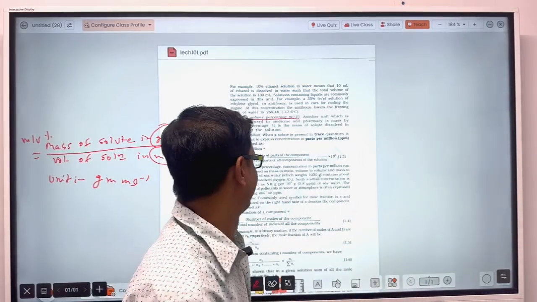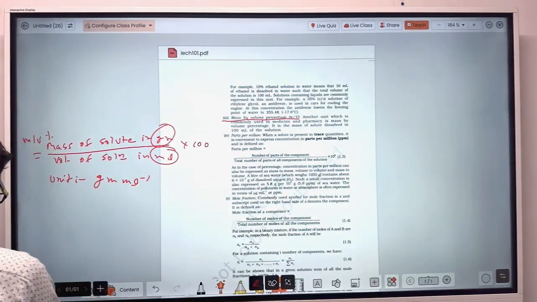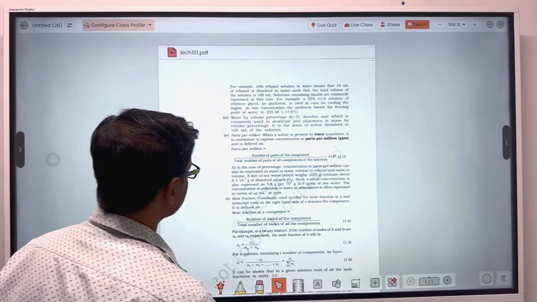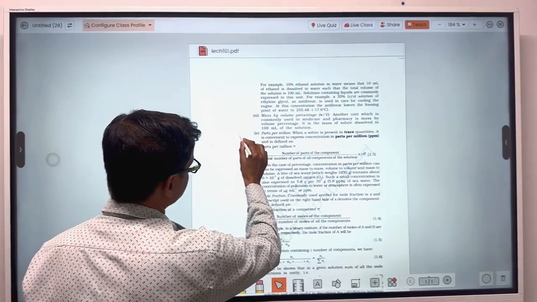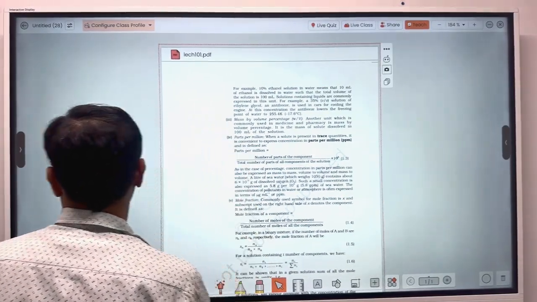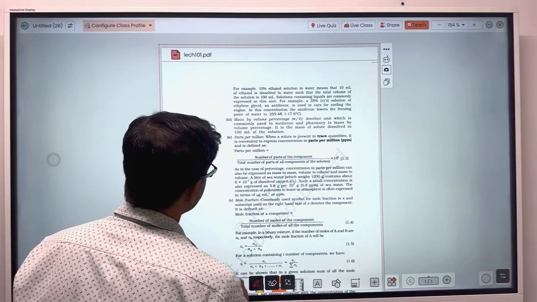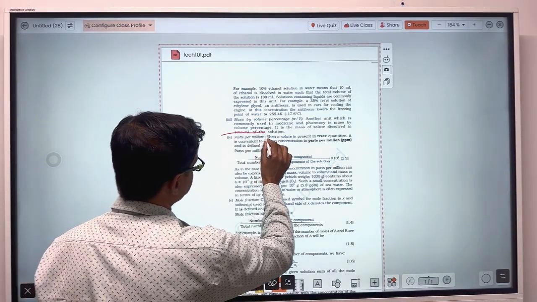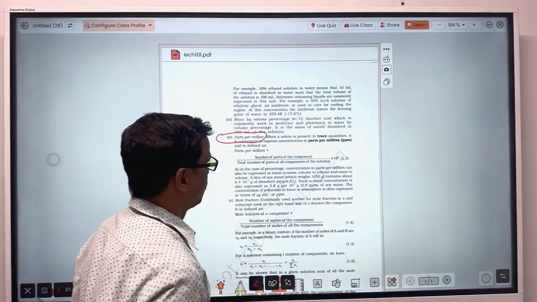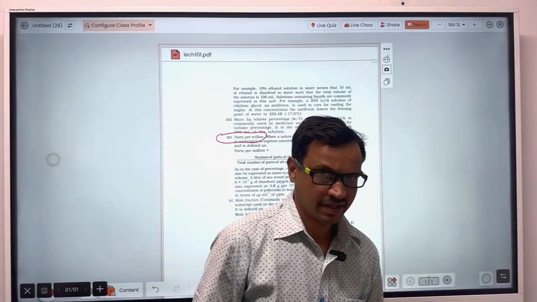Okay guys, now let's see parts per million. This parts per million is very important, because it is used to express the concentration of a pollutant.